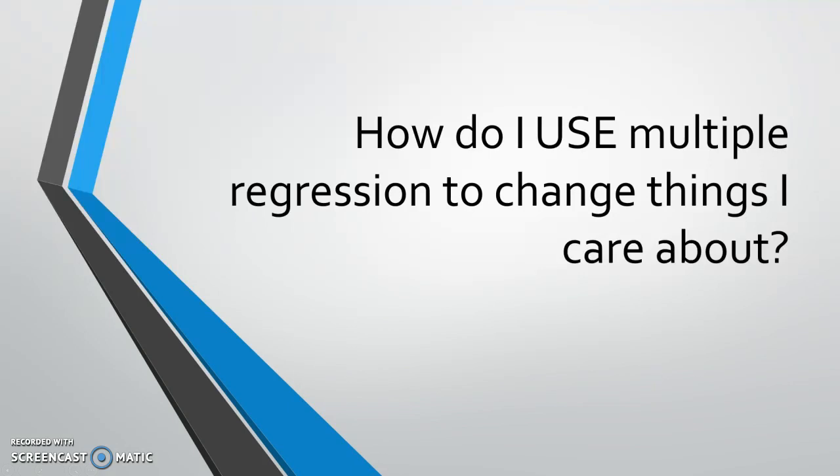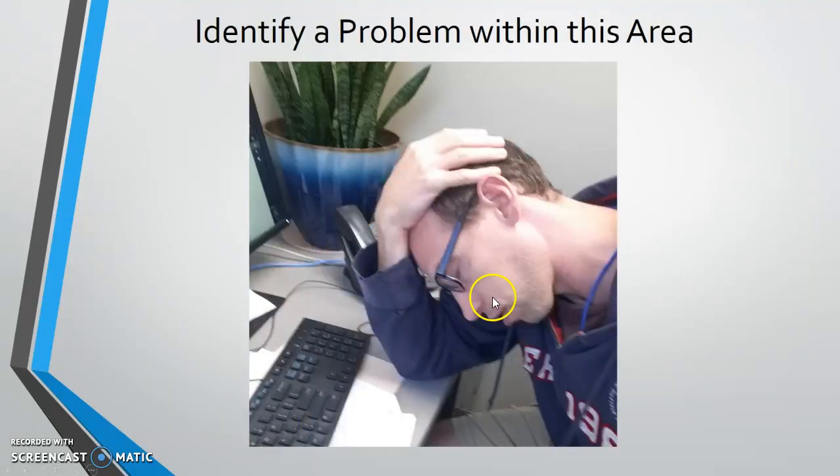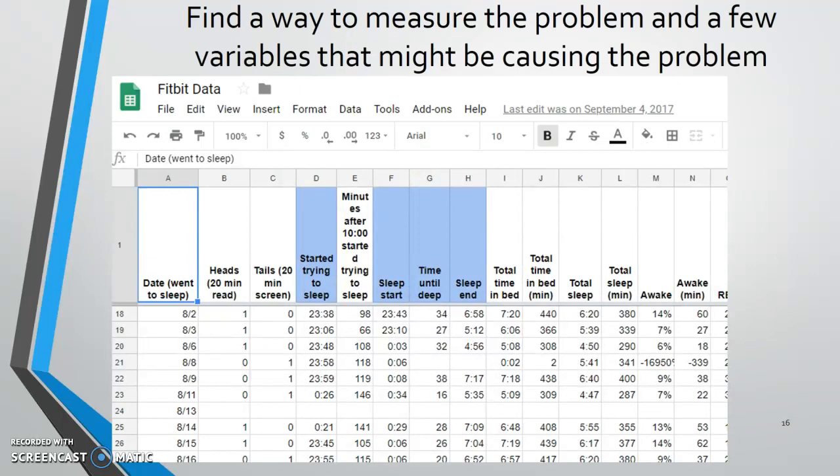So how would I use multiple regression? Well, first of all, I find something I care about, which is easy enough. One is teaching, one is my daughters. I find a problem. As you've probably heard in this course so far, sleeping has been an issue over the past years. And then I collect data. So I have to find a way of measuring. I could, every morning when I wake up, rank my sleep on a scale of 1 to 10. That would be a kind of shaky outcome. Maybe it would help me find some major variables if they existed.